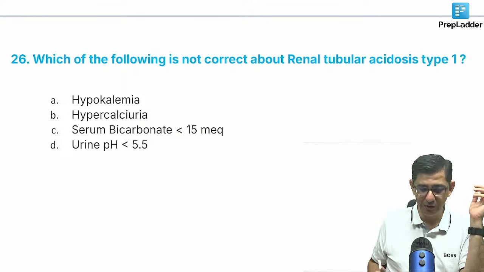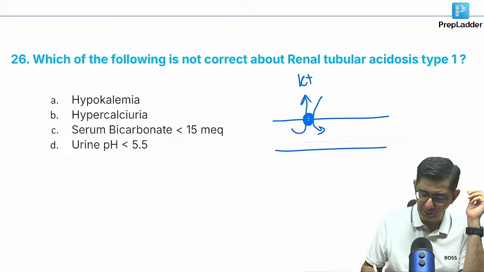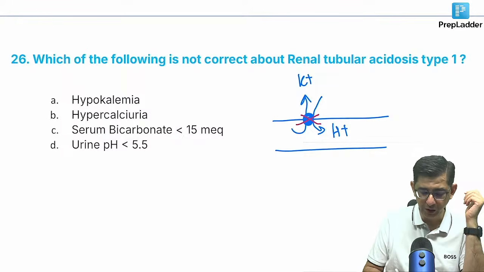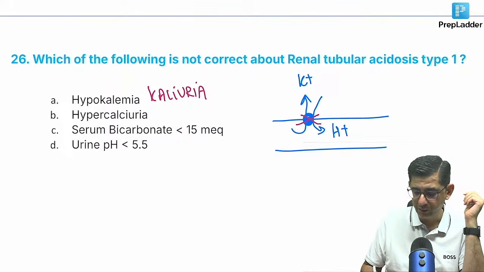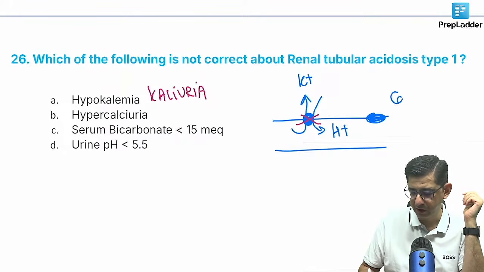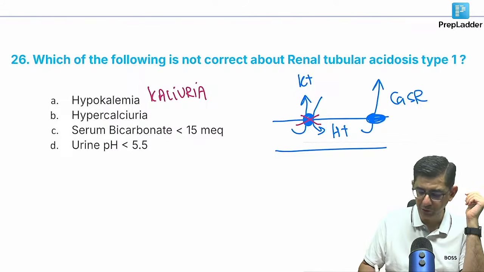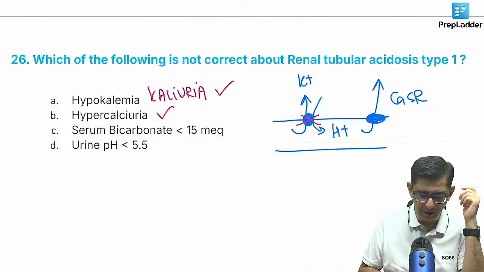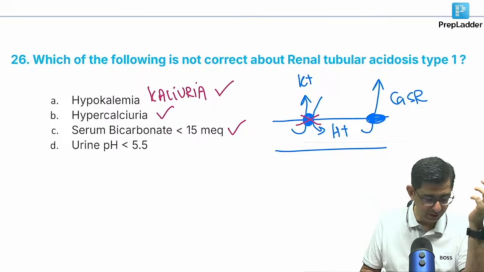In renal tubular acidosis there will be hypokalemia because there would be damage to the alpha intercalated cells, so potassium will not be reabsorbed and hydrogen will not be excreted. So since I put a crosshair, there you can see that there would be kaliuria occurring in this patient, so there would be hypokalemia. Another thing that will malfunction here is CASR, the calcium sensing receptor. So even calcium will not get reabsorbed, and therefore we will have hypercalciuria. So A and B both make sense. And because there's an inability to excrete hydrogen, there would be lesser bicarbonate, that is understandable.